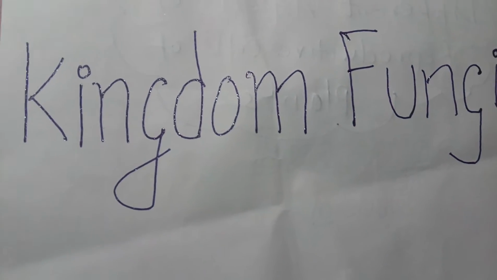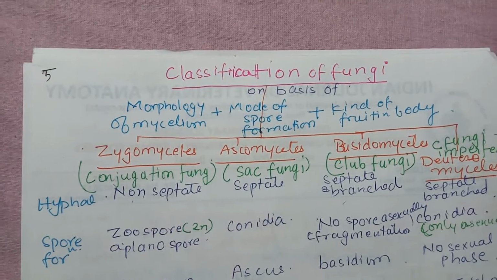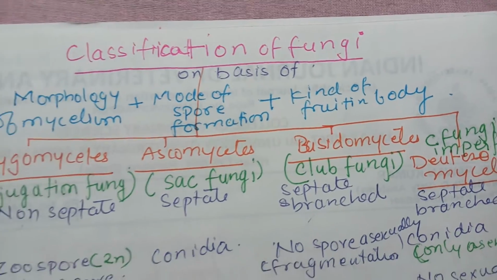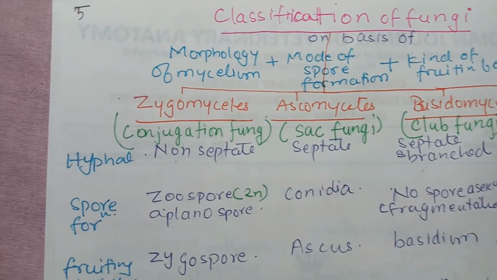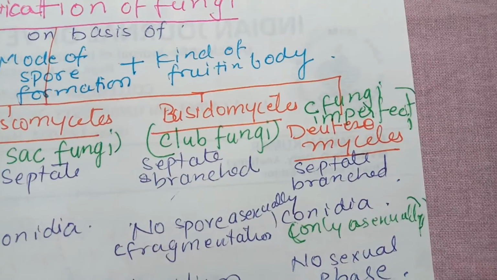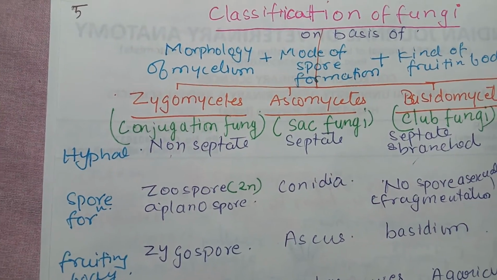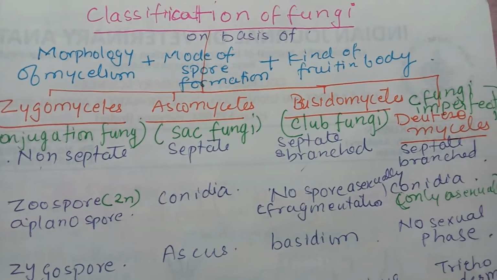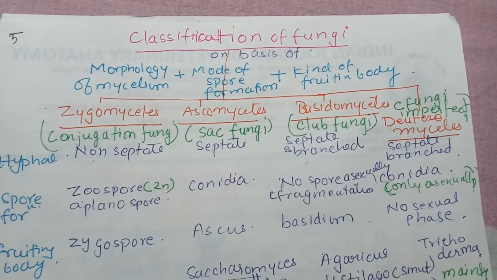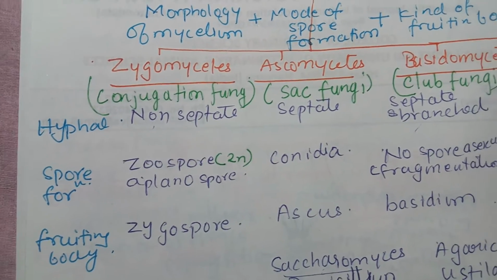Now the classification of fungi. Look at the classification of fungi. Depending on the morphology of mycelium, mode of spore formation, and kind of fruiting bodies, they are divided into four different groups: Zygomycetes, conjugation fungi; Ascomycetes, sac fungi; Basidiomycetes, club fungi; Deuteromycetes, fungi imperfecti. If you look at the hypha, Zygomycetes have non-septate hypha, whereas the other three, Ascomycetes, Basidiomycetes and Deuteromycetes, have septate hyphae.